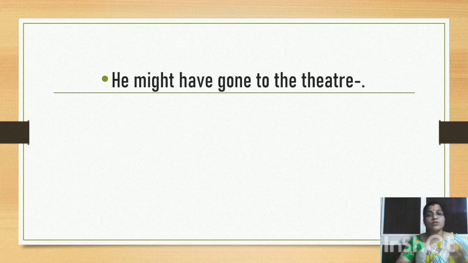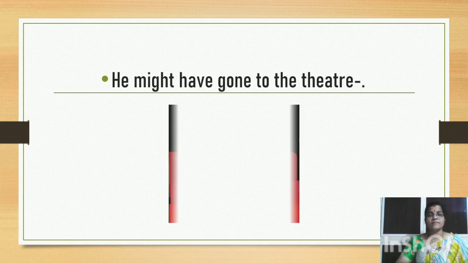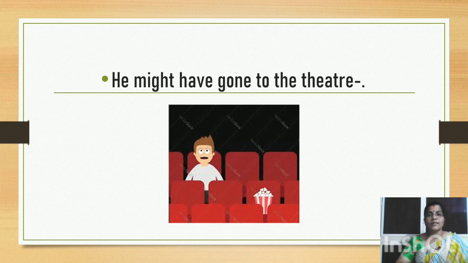He might have gone to the theatre. So when do you utter the sentence? Imagine you have a friend and your friend spoke to you about his intention to go to the theatre and watch the latest movie. He spoke to you that he would go to the theatre. You may say, I think my friend might have gone to the theatre.